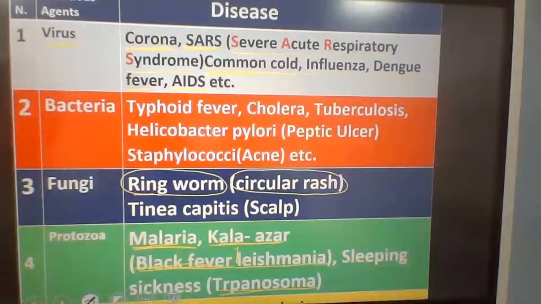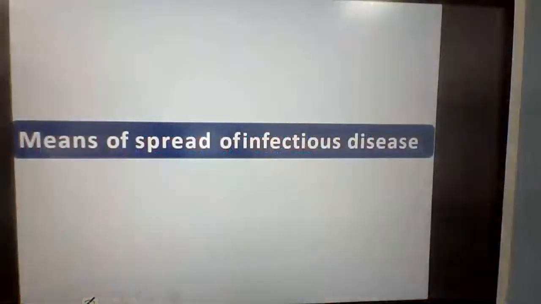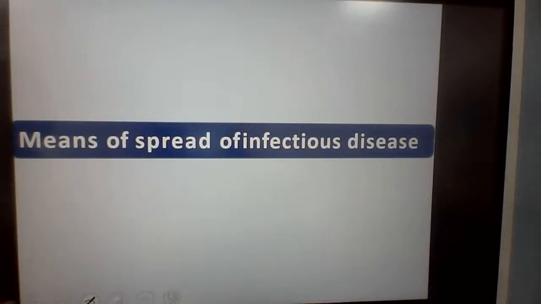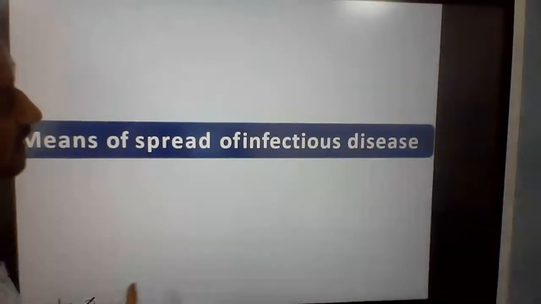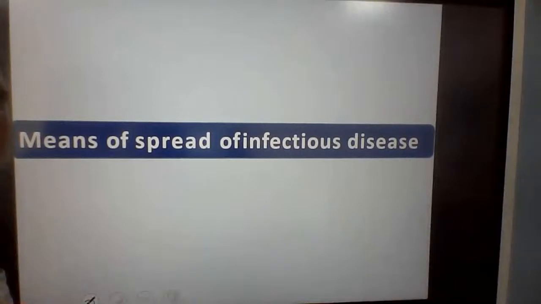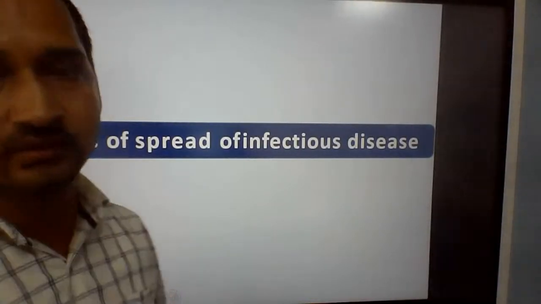So there are several agents that cause disease in the human body, and the means of spread of infectious disease we will discuss in the next session, which will start next week as per the schedule.